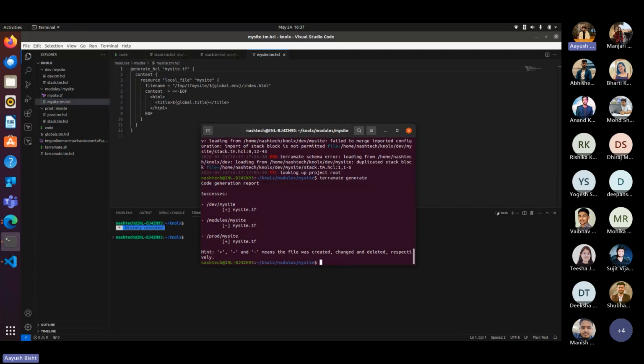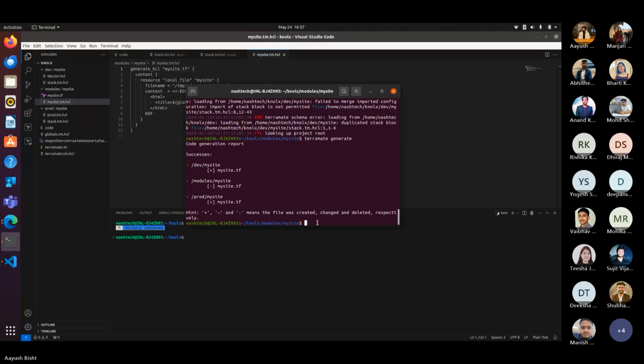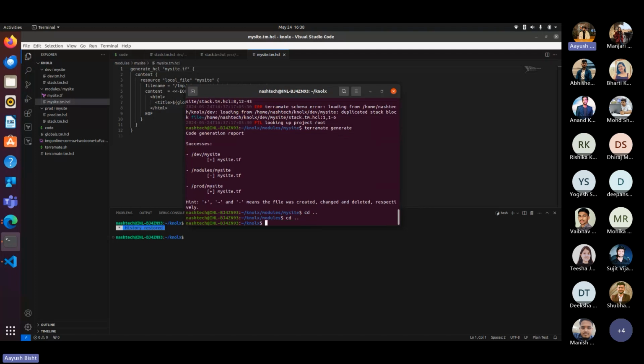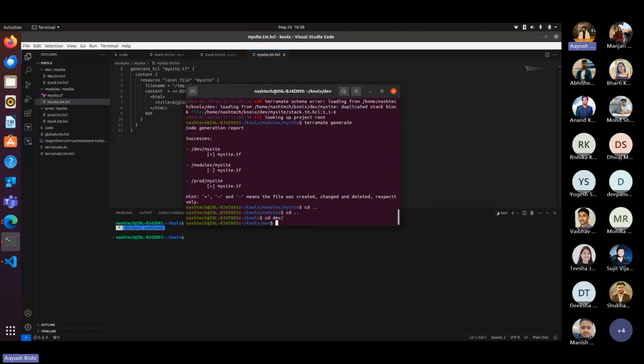Now it's showing success for the dev environment and for the prod, and the minus means that it deleted the file from the module, as we don't need any file for the module, we only need files for our Terraform, only the file for the particular environment. So as the code is generated for both environments, we can switch to the dev environment.